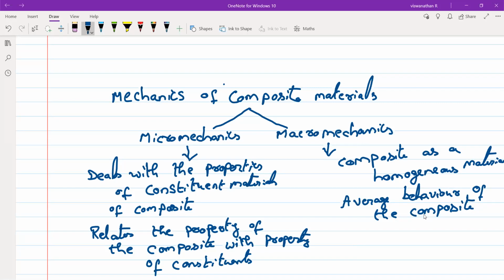So we don't talk about the constituent materials here, but we talk about the fiber orientations, not the fiber properties. We talk about ply sequencing.